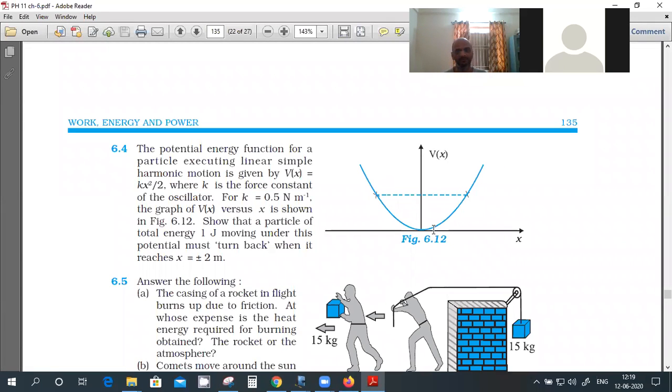As a function of x, if the total energy is of this value, it can go between this point and this point. Because at this point, the level of E, the dotted line, is the value of the total energy. So the particle can move from this point to this point, not beyond this.